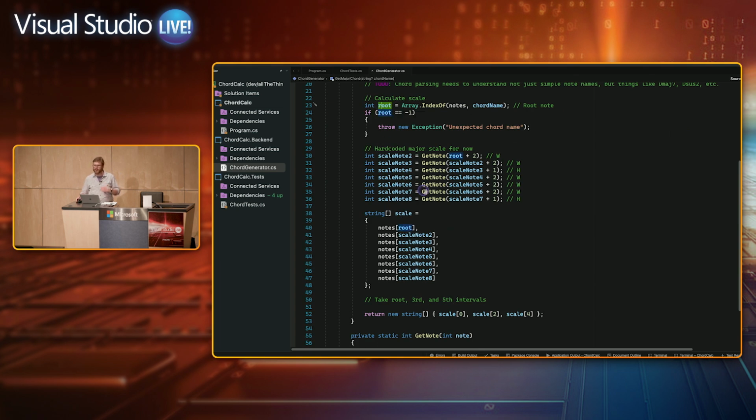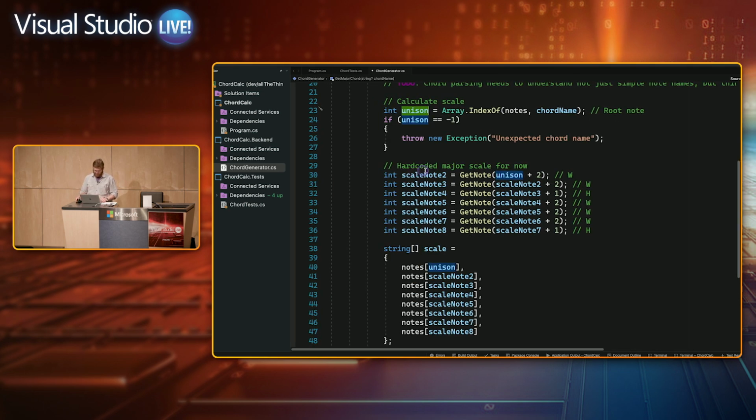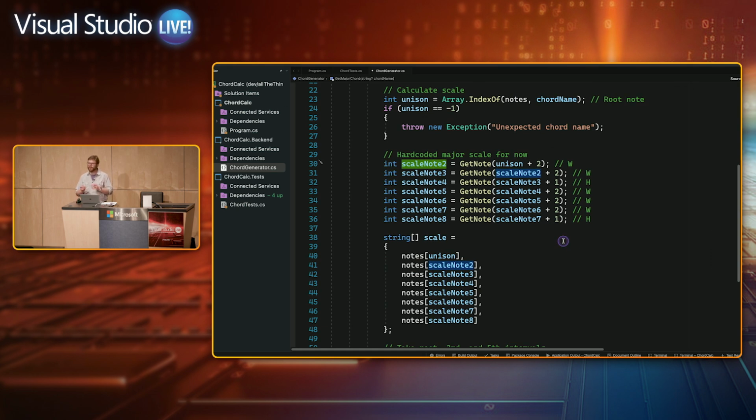As I'm learning a bit more about music theory, I learned some stuff that I may not have had my terminology right here. So for example, I called it the root note. I'm seeing in some places where this could actually be called the unison, I believe. So I could hit Command R, I just chose to do a rename refactor, and we'll change my source up to maybe use the right name as I'm learning about this. Let me zoom in a little more in this part. Down here, when I first wrote this, I just said, I know that I want to pull out 8 different notes that I'll use to construct what is a chord. I'm learning they actually have names like interval instead of scale note. So I may want to change up my code here to be more accurate again.